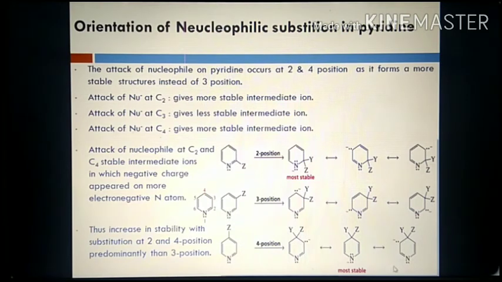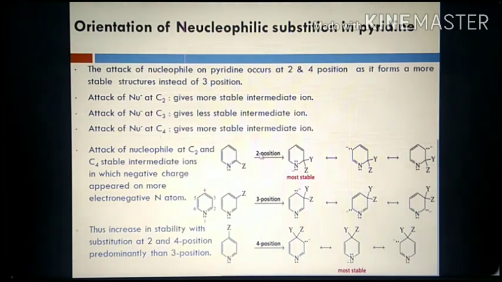In all cases we get the same number of resonating hybrid structures, right? So whichever nucleophilic attack produces a resonating hybrid structure in which nitrogen carries a negative charge is more stable.